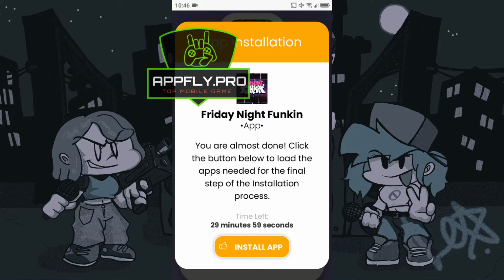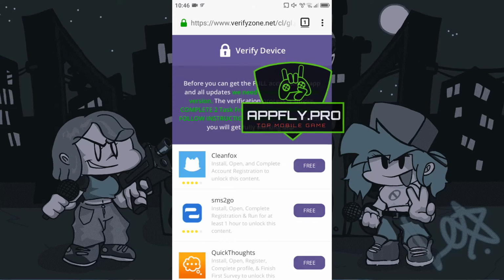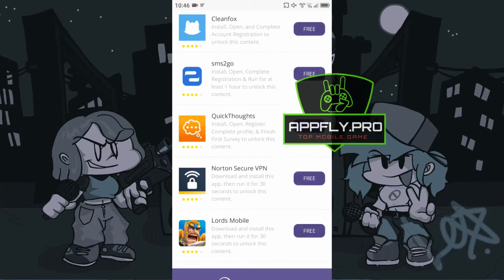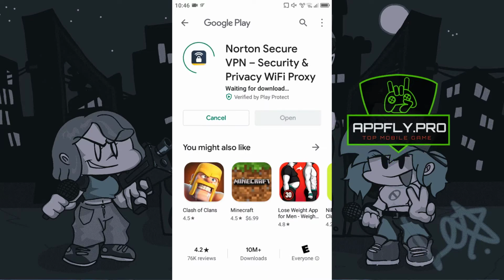The verification process is simple. Complete 2 tasks from the list and remember to follow the instructions below them. After that you will get the fully working app. Let's speed up the video for this process.